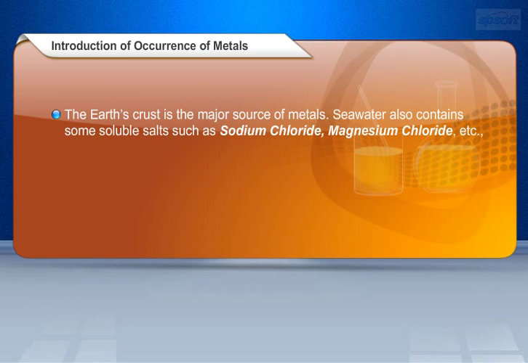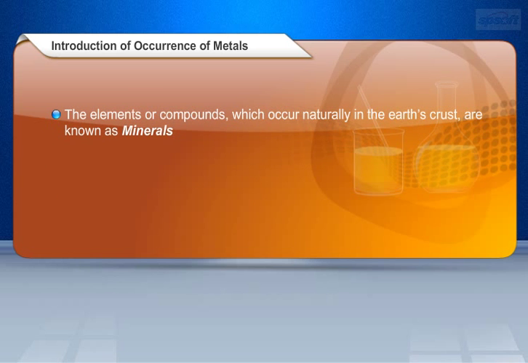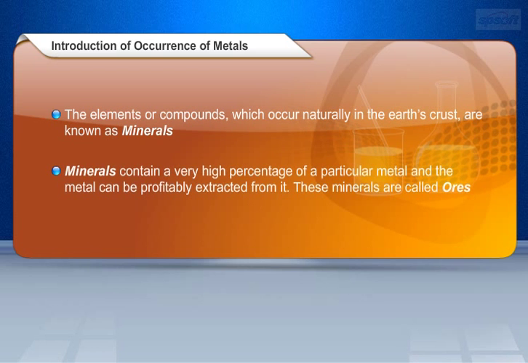The Earth's crust is the major source of metals. Seawater also contains some soluble salts such as sodium chloride, magnesium chloride, etc. Most of the metals are quite reactive and hence they do not occur as free elements in nature. The elements or compounds which occur naturally in the Earth's crust are known as minerals. Minerals contain a very high percentage of a particular metal, and the metal can be profitably extracted from it. These minerals are called ores.